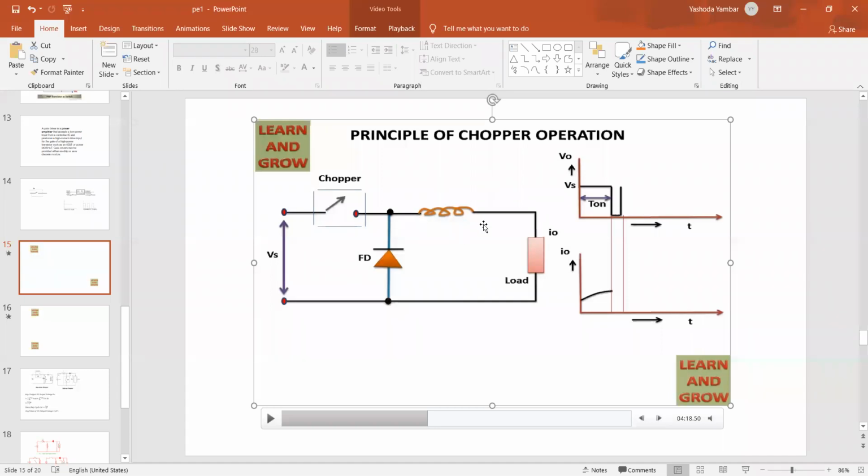So what will be the direction of the de-energizing current, anyone? When the inductor is de-energizing, its potential gets reversed. But when a capacitor is discharging, its potential remains the same. Only this point you remember. So where we should get the plus sign, here it will be plus and here it will be minus. So the inductor releases the stored energy. Therefore, what is the direction of the current? Let us say this is L plus.